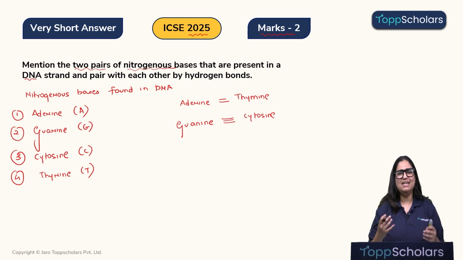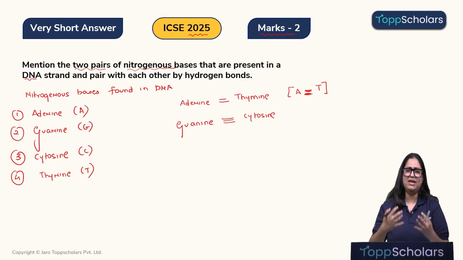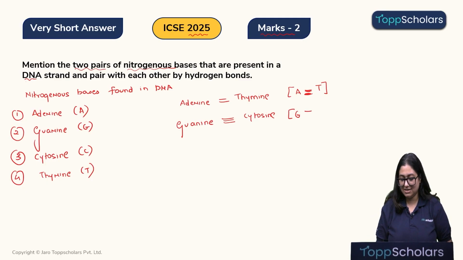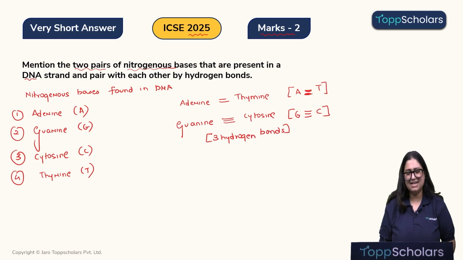That is, the adenine and thymine don't have a very strong bond. Therefore, adenine and thymine are attached to each other just by 2 hydrogen bonds. But guanine's love for cytosine is very high and therefore, guanine is attached with the cytosine with 3 hydrogen bonds. Adenine and thymine relatively have a weak bond, therefore they only have 2 hydrogen bonds.